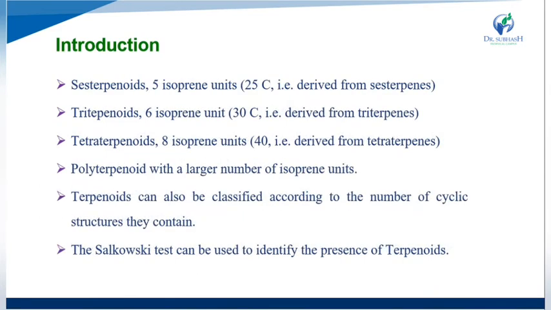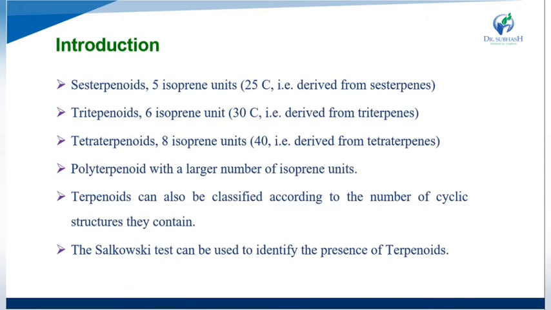Now we see the sesterterpenoids. They have 5 isoprene units and 25 carbons in their structure, derived from the sesterterpenes. Then triterpenoids have 6 isoprene units and 30 carbons in their structure, derived from the triterpenes. Then tetraterpenoids have 8 isoprene units and 40 carbons in their structure, derived from the tetraterpenes.